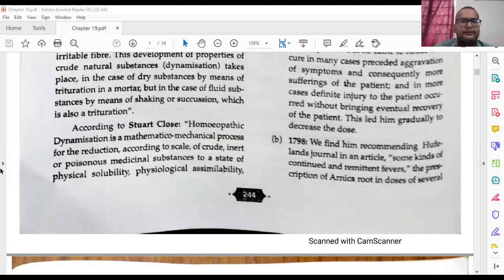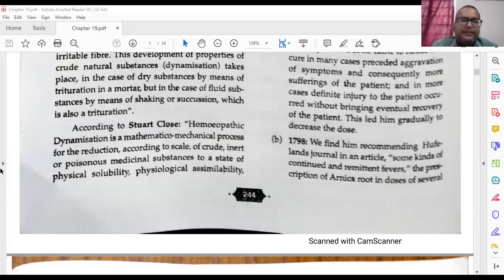Already I told, at first year level, don't go so much deep, just what Dr. Hahnemann has told, you have to remember. But sometimes it happens some examiners ask what the stalwarts have told.